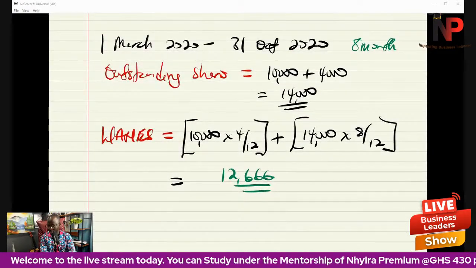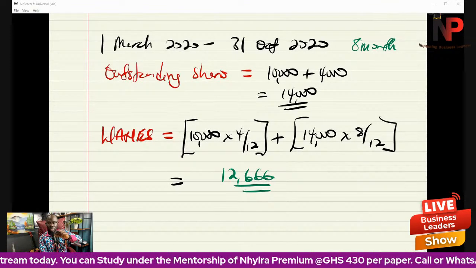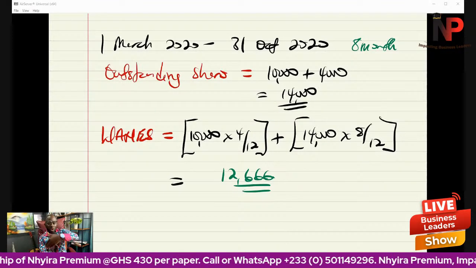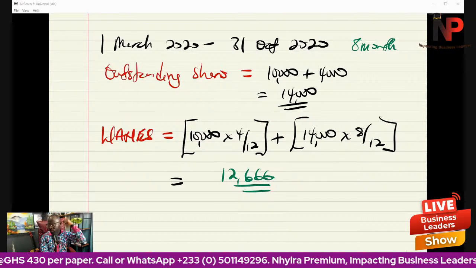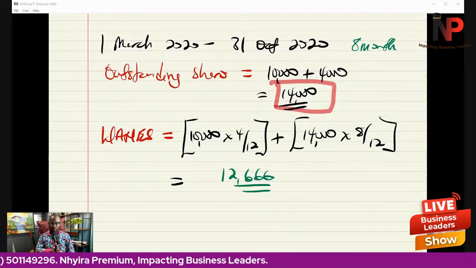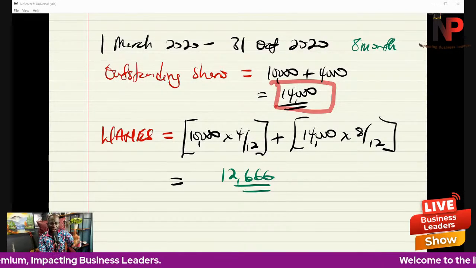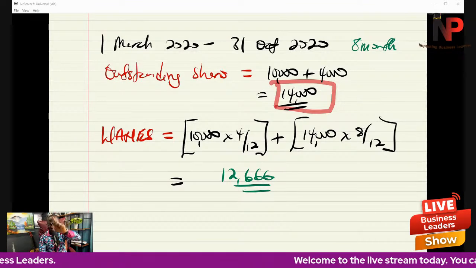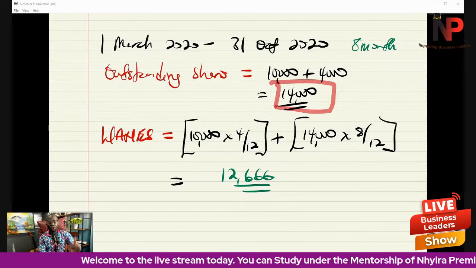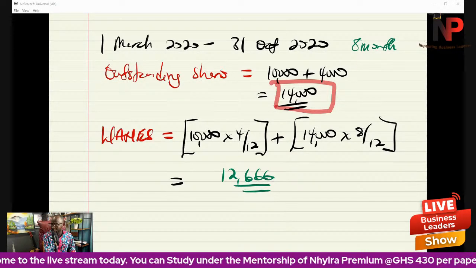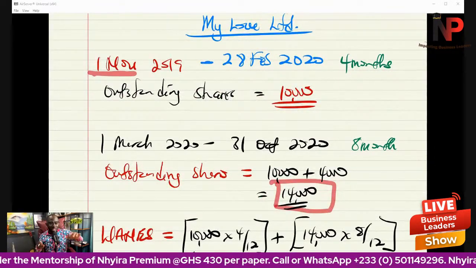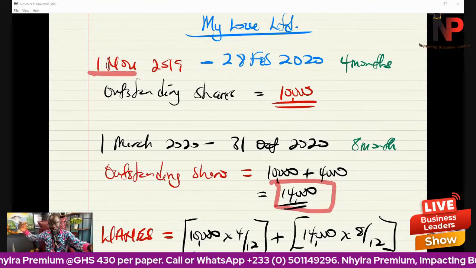So that is how we calculate the earnings per share. Now, the weighted average number of equity shares: why are we calculating this? Even though at the end of the year, 31st October, there are 14,000 shares, the principle behind the weighted average number of equity shares is that not all the 14,000 shares qualify for equal dividend, because somebody was there on 1st November and has been holding the shares from 1st November to 31st October.